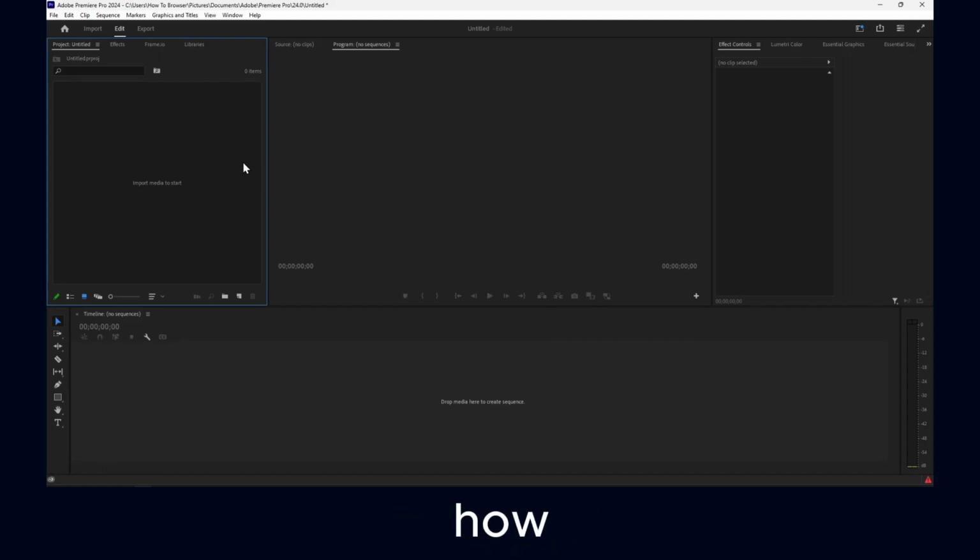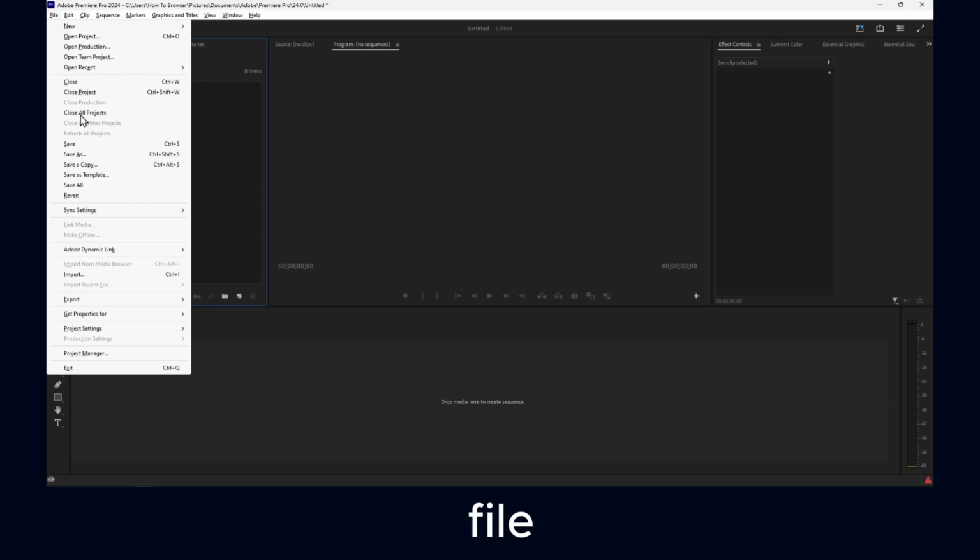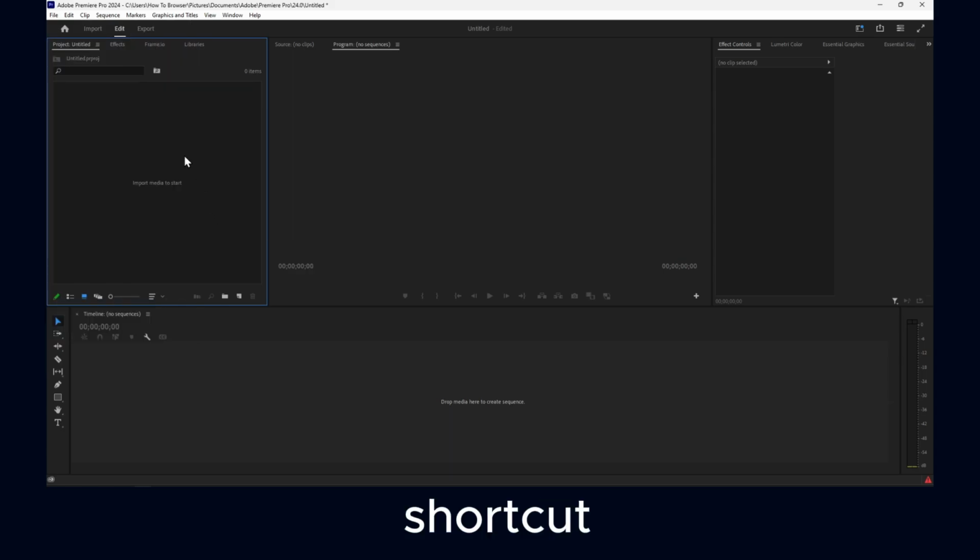In this video I'm going to show you how you can crop a video or an image in Adobe Premiere. So what you have to do basically is, first of all, import your video. First, go to File and click on Import, or what I like to do, a shorter method, is to use the Control-I shortcut. So if you go here to Edit, and here you have your project.